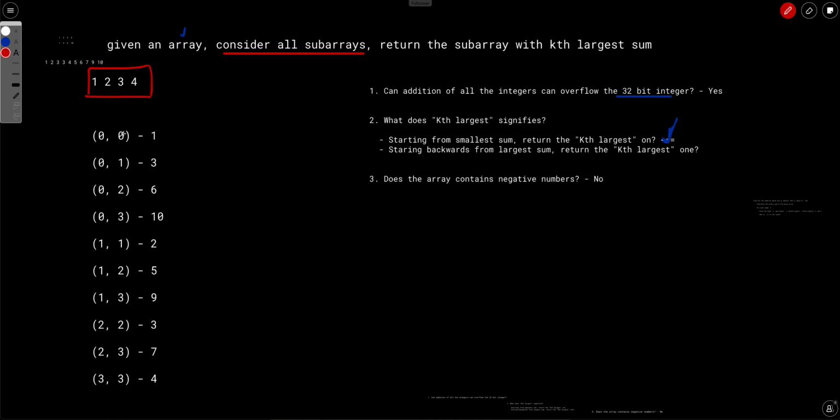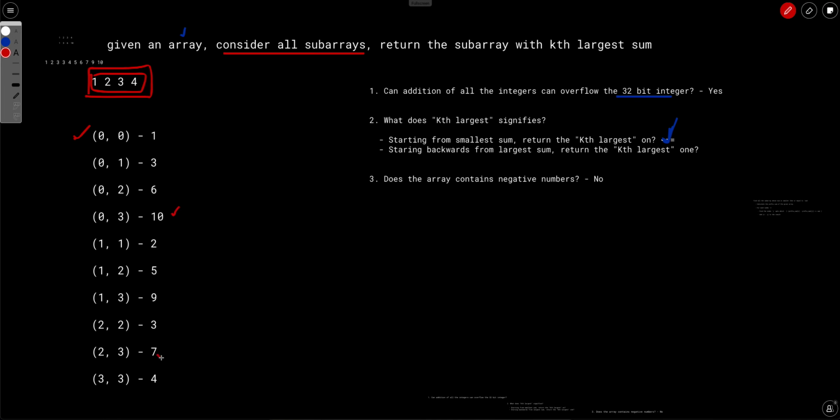We have calculated the sum of each of these subarrays. So 0 0 means this subarray, and the sum is 1. Similarly, 0 3 denotes this entire subarray, and the sum is 10.